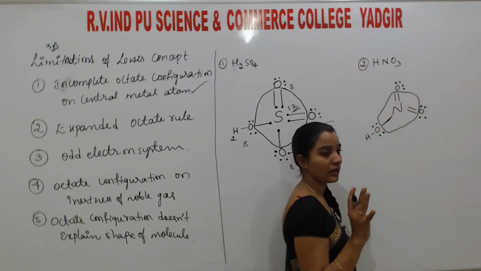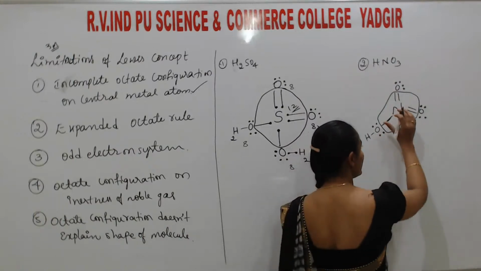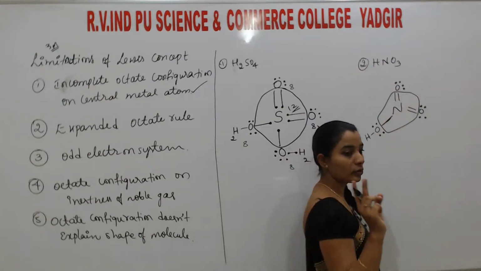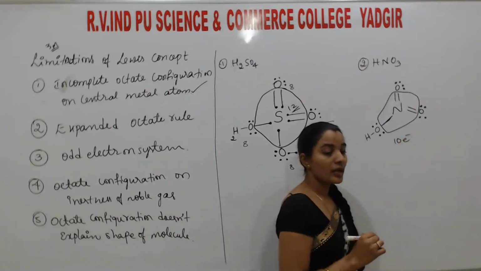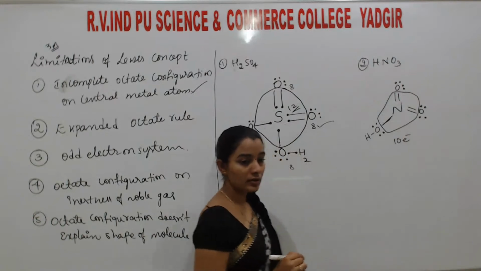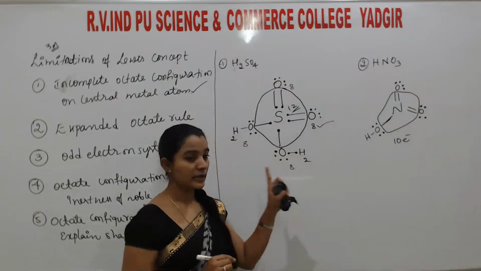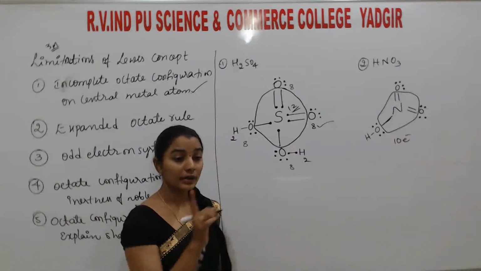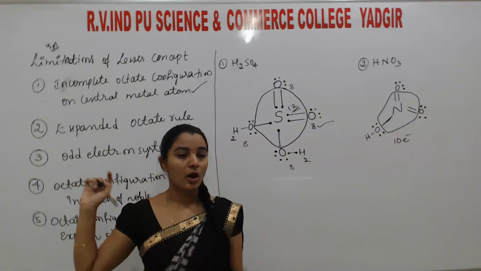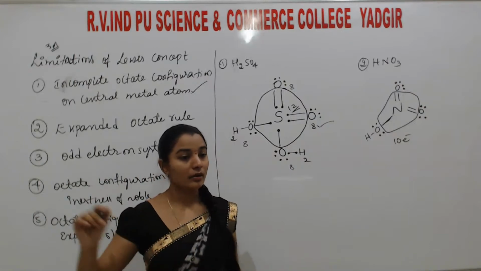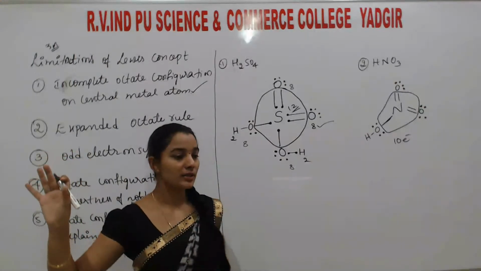Here 5 bonds are there. 5 bonds means each bond is made up of 2 electrons, means 10 electrons. This nitrogen, instead of exhibiting an 8 electron system after bonding, is exhibiting a 10 electron system, but that is stable. So this also cannot be explained by the octet configuration or the Lewis concept.